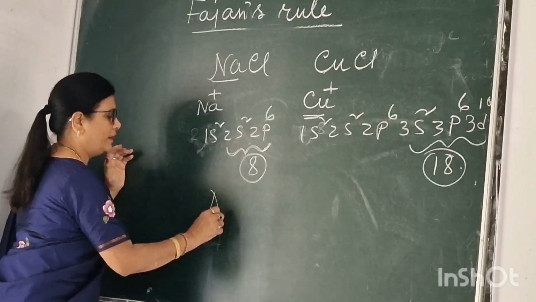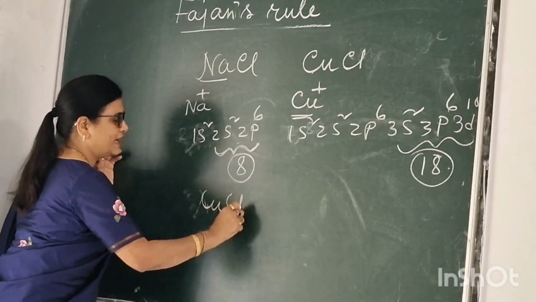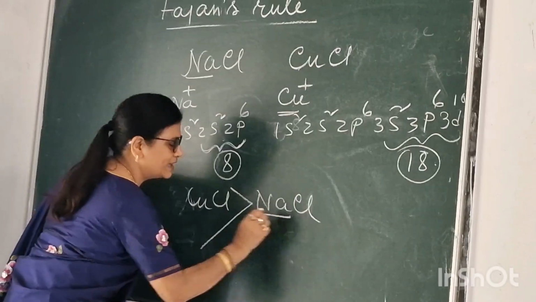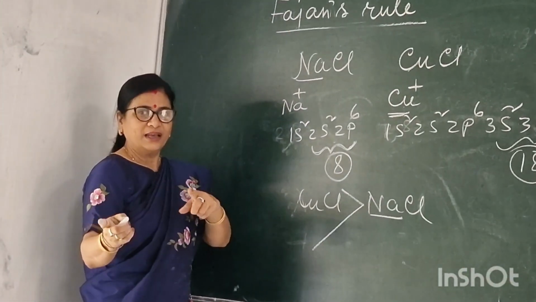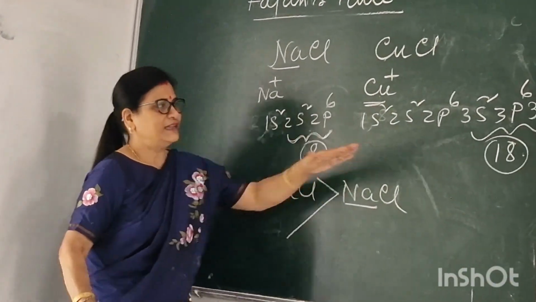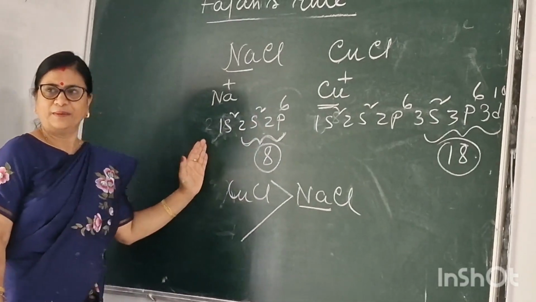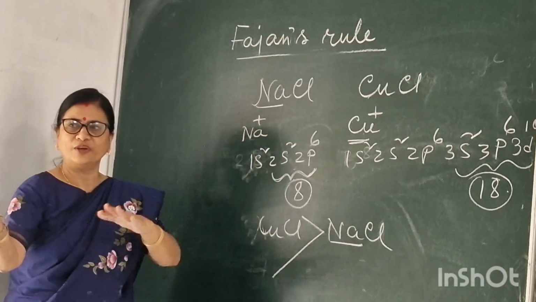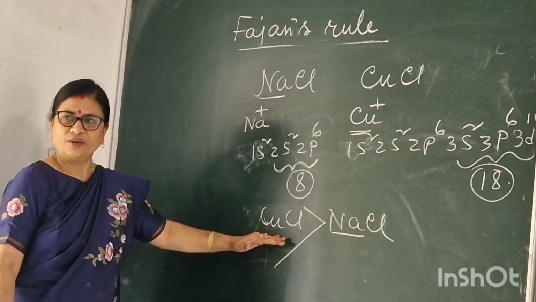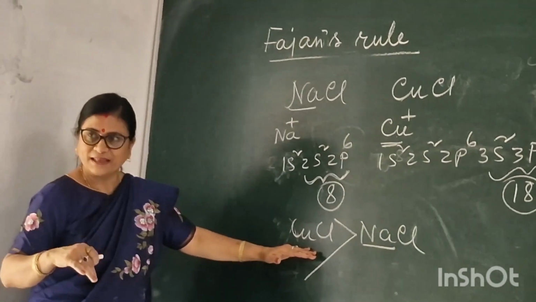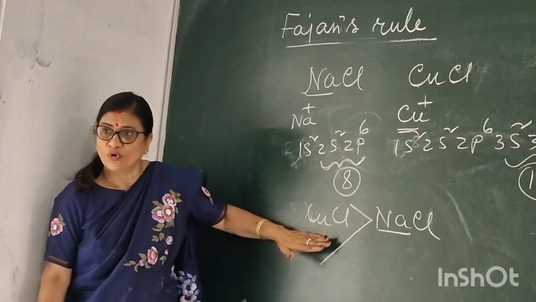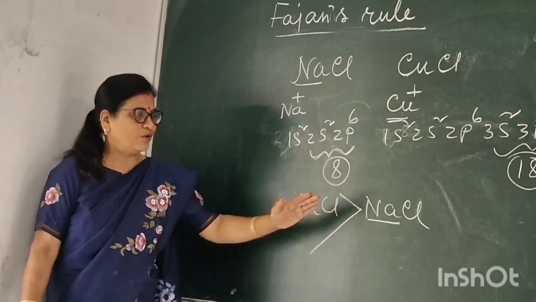So CuCl has more covalent character than NaCl because NaCl has 8 electrons in its valence shell and CuCl has 18 electrons in its valence shell. So it has more covalent character than NaCl. The melting point of CuCl, cuprous chloride, will be less than the melting point of NaCl, because here covalent character and polarization are more, so melting point is less.